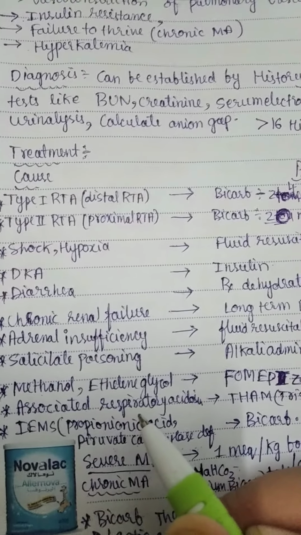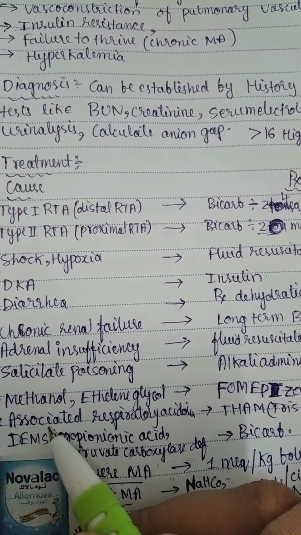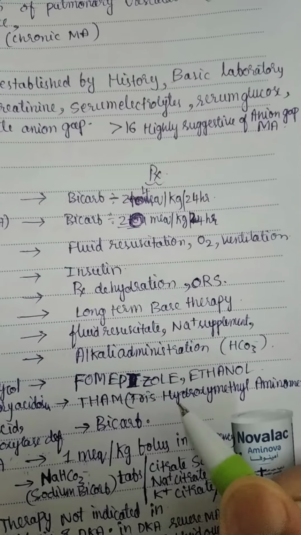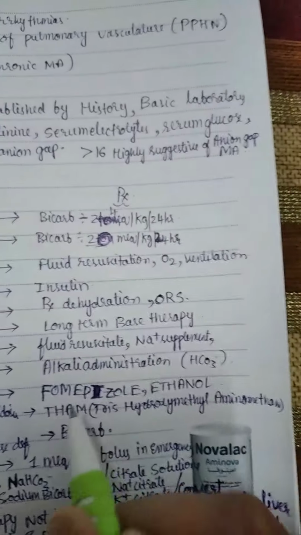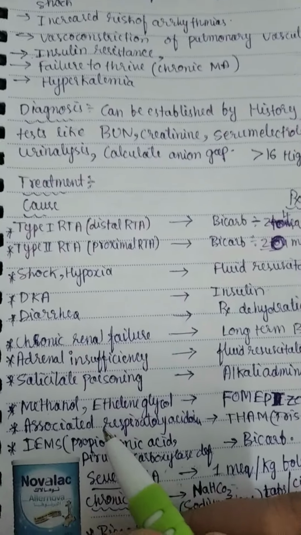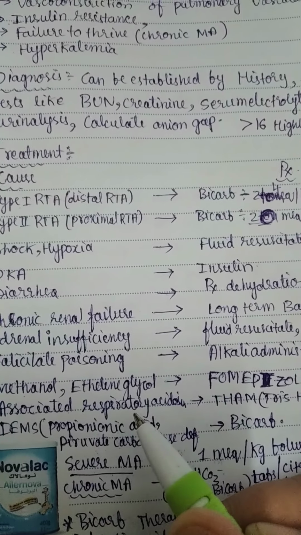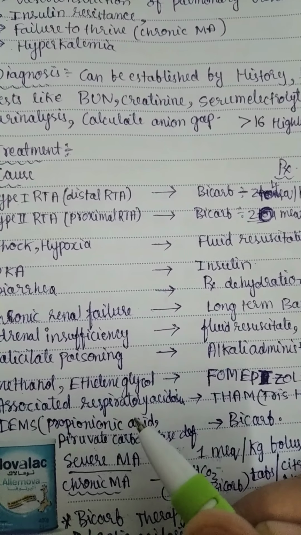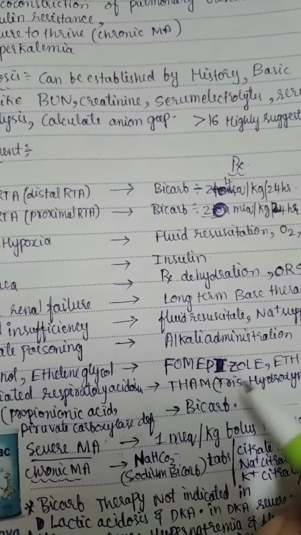If there is associated respiratory acidosis with metabolic acidosis, then instead of bicarbonate you can use THAM, which is tris hydroxymethyl amino methane, because if you treat with bicarbonate, the respiratory acidosis might lead to complications.